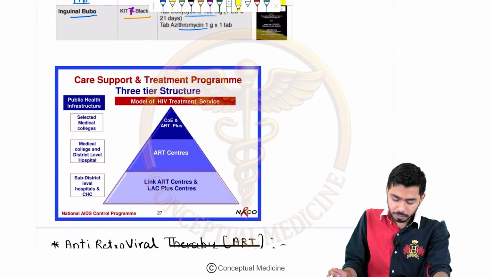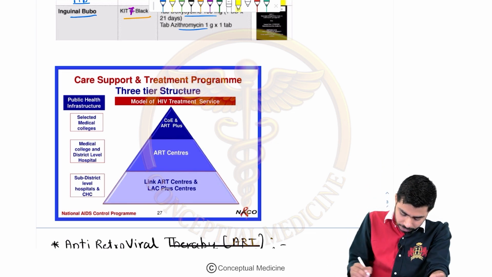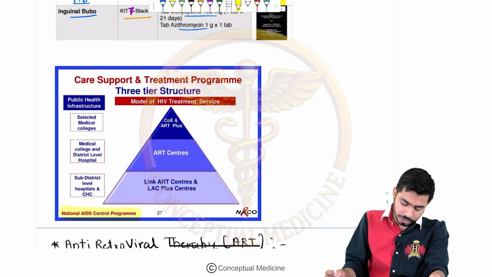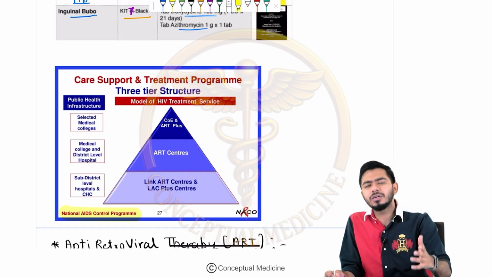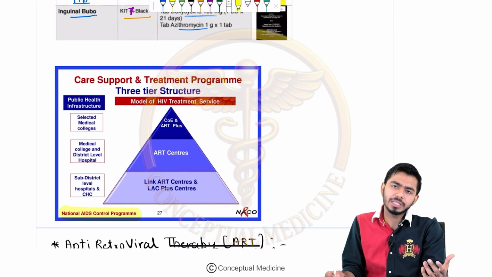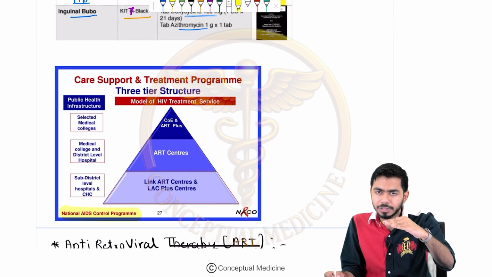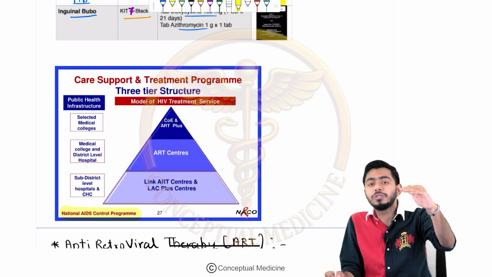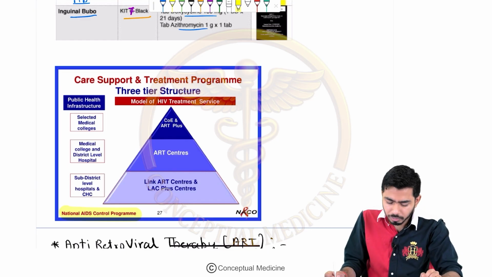Now we shall be talking about antiretroviral therapy. And here we have the centers. Under the NACO program, the National AIDS Control Program, we have the centers. In the chapter on healthcare of community, healthcare of India, I have talked about this. First of all, at the basic level we have the PHC, then the CHC, then the sub-district hospital, then the district hospital, and then the tertiary care hospital. All of these I have talked about there, right?